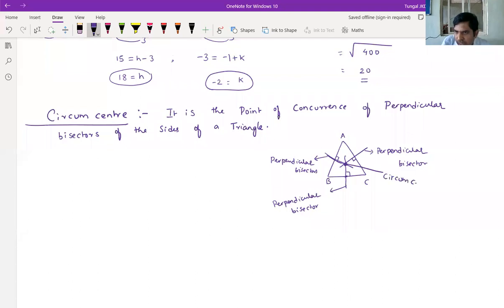We are calling this one as circumcenter and it is denoted with the letter S. Centroid is denoted with the letter G and circumcenter is denoted with the letter S. So the definition: it is the point of concurrence of perpendicular bisectors of the sides of a triangle. Understood?